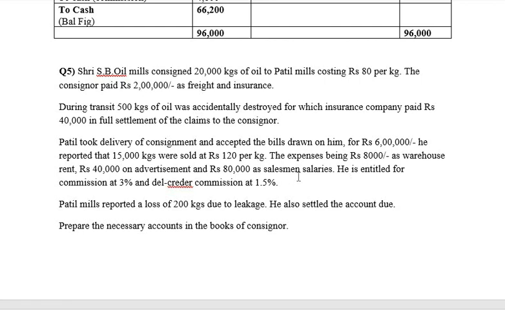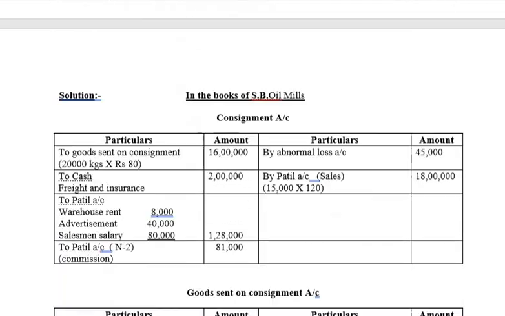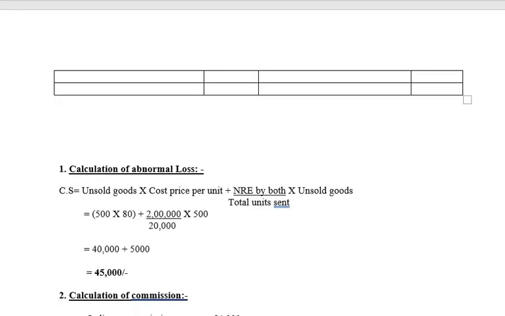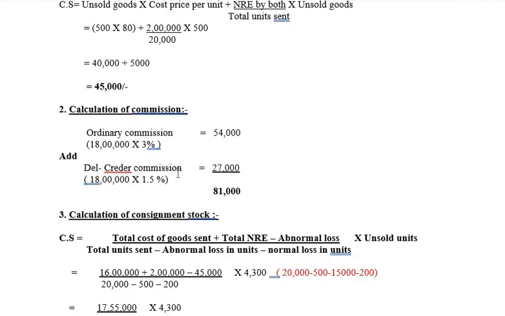So he is getting this commission based on the sales. So you can directly take it on sales, whatever is the amount of sales, which is, I think, 18 lakhs. So on 18 lakhs, if you take 4.5%, that is 3% plus 1.5% will give you 4.5%, that will also do. Or you show the calculations this way, that is calculation of commission.